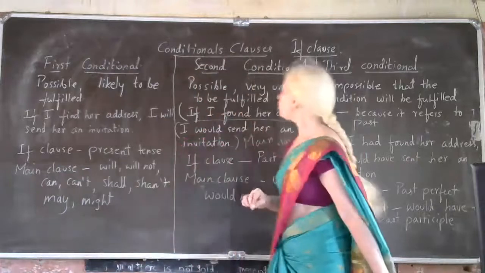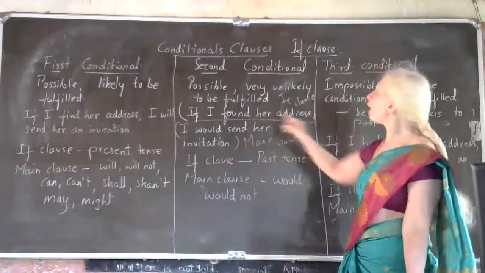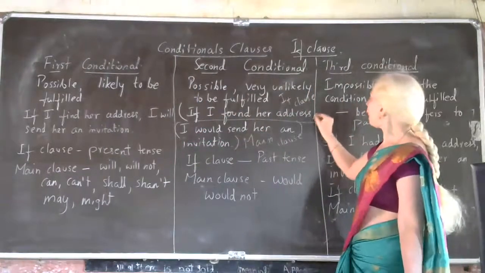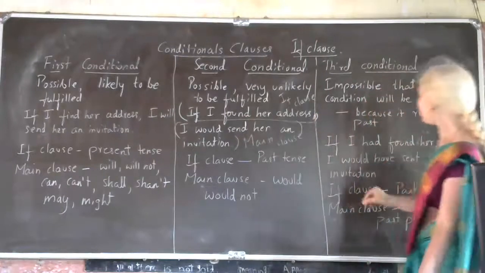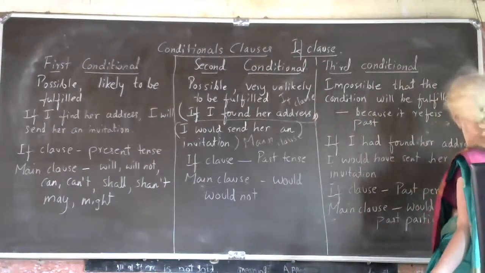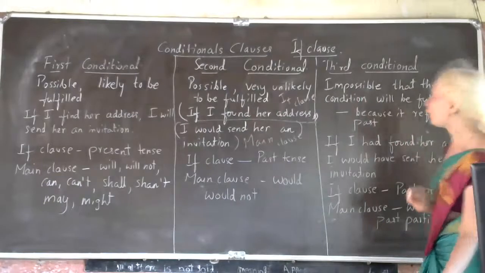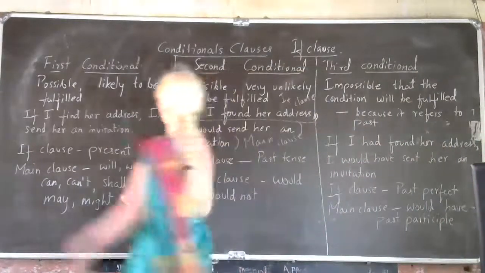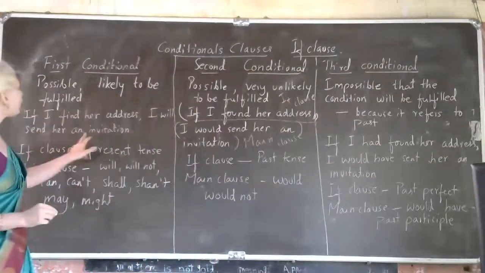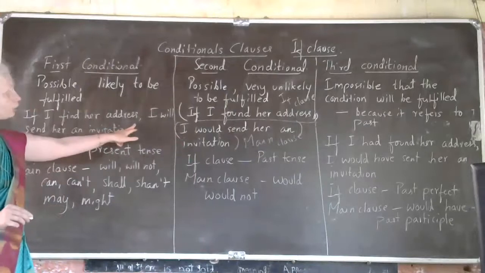See here, if I found her address, I'm using a comma here. Again, if I had found her address, again I have used a comma here. And in the first sentence also, if I find her address, I have used the comma.